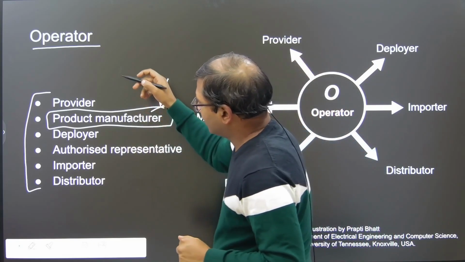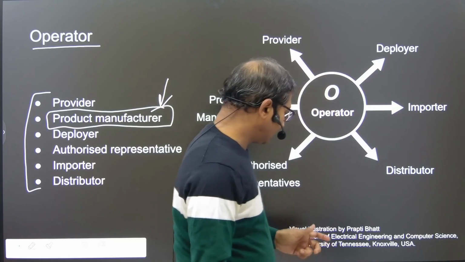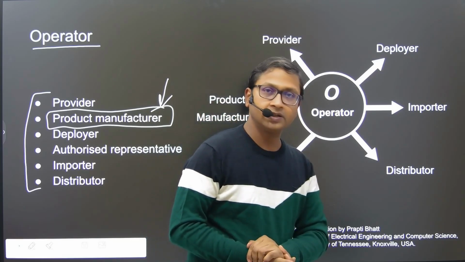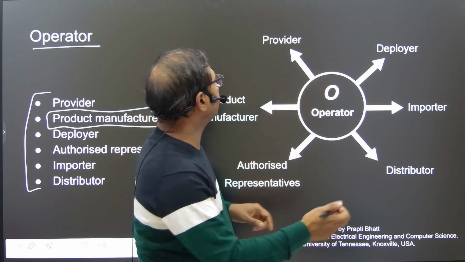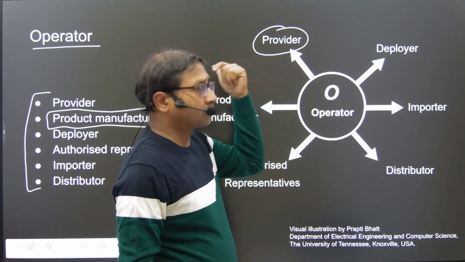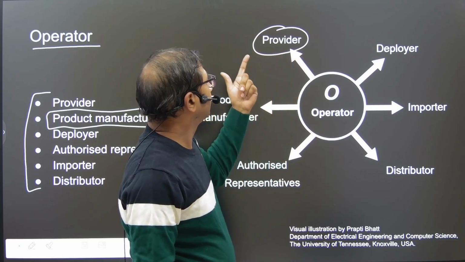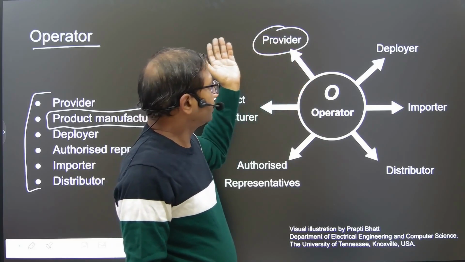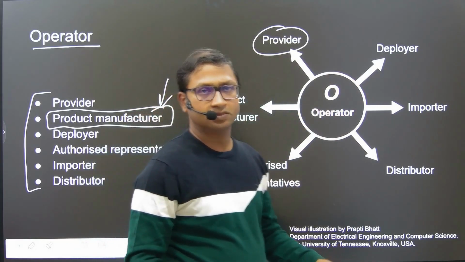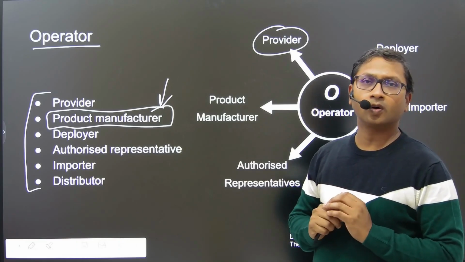Now we have already talked about all these in detail, and this visual illustration is by Prapti Bhatt, who is an MS student at the Department of ECS, the University of Tennessee, USA. So operator basically means all these things. Provider, we have seen what a provider is. Places on the market, puts into service, AI system or GPAI, right? It does not matter where they are, and so on. So we have talked about all these things earlier, and I think it doesn't warrant more than this. So with this, we conclude the definition of operators.